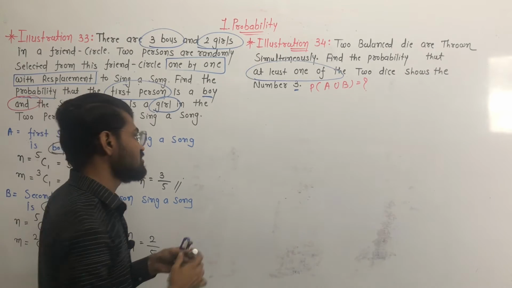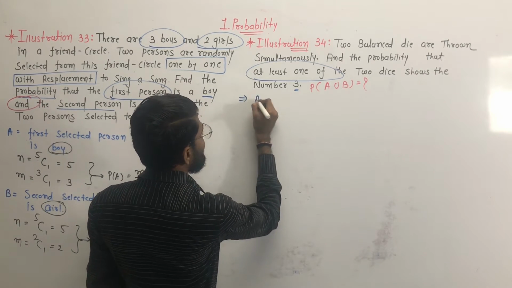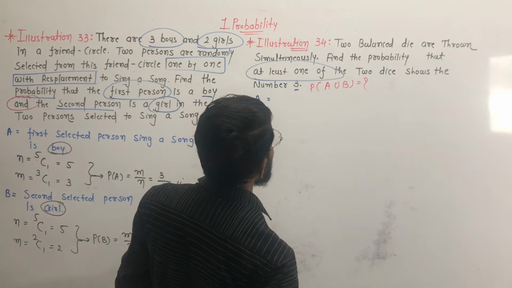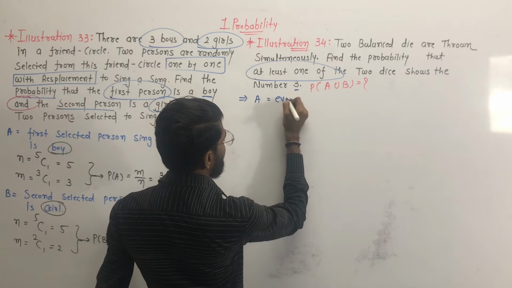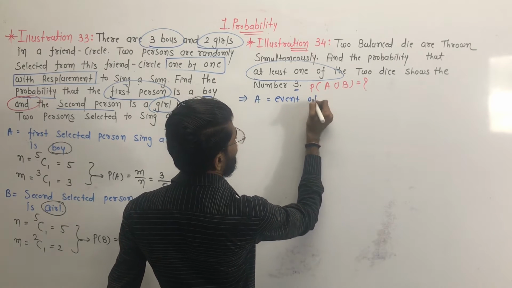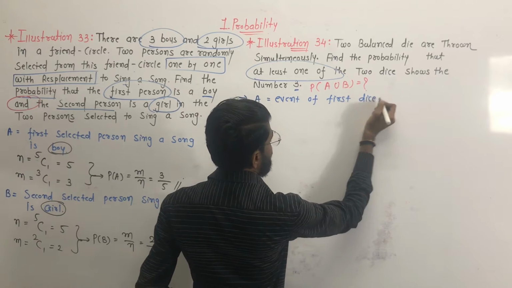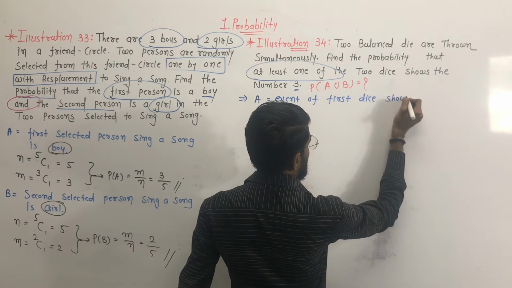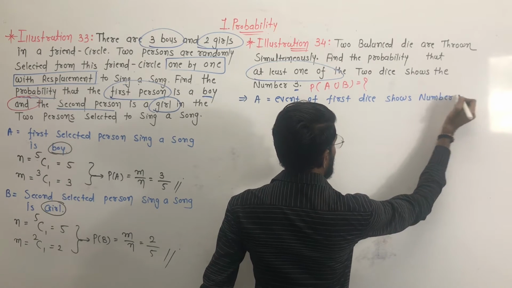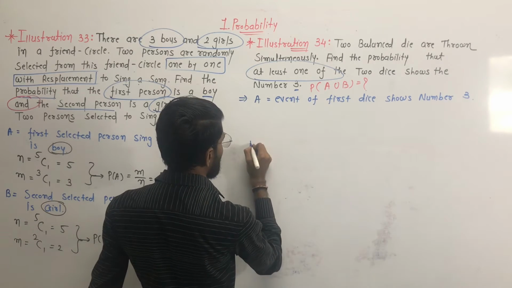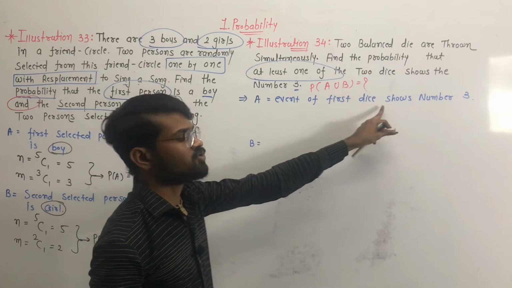Now we give the names of events A and B. Event A is that the first dice shows the number 3. And event B is that the second dice shows the number 3.